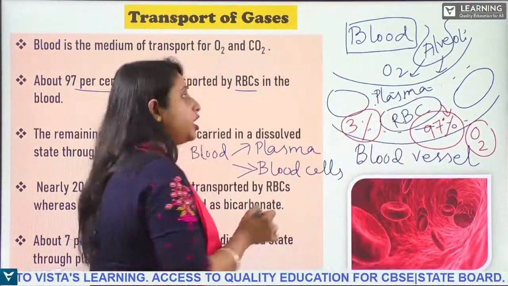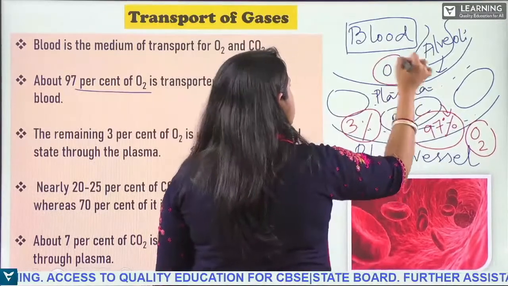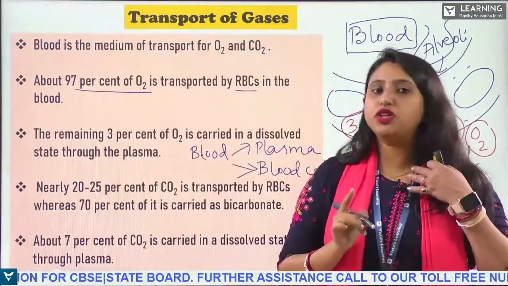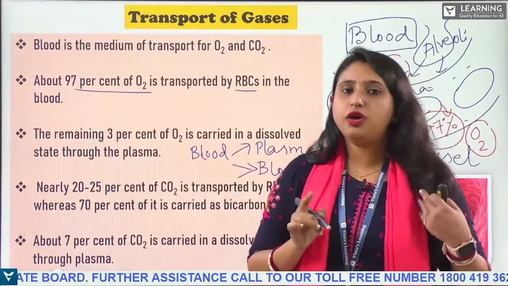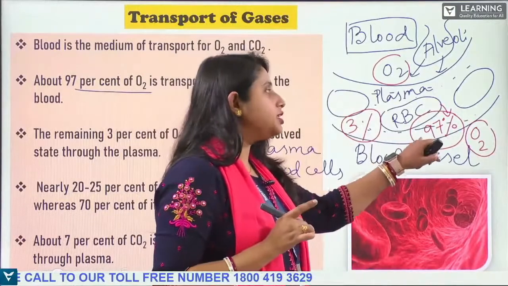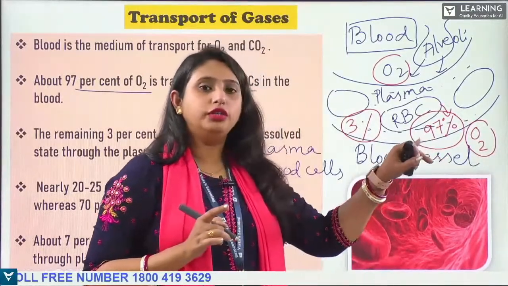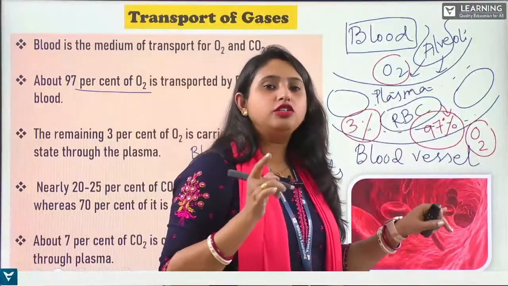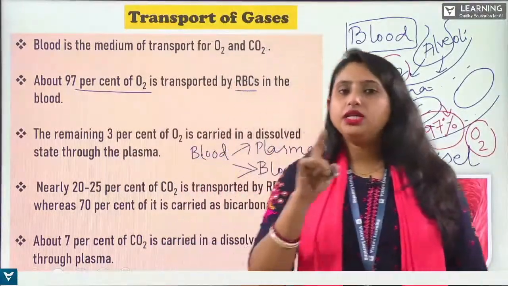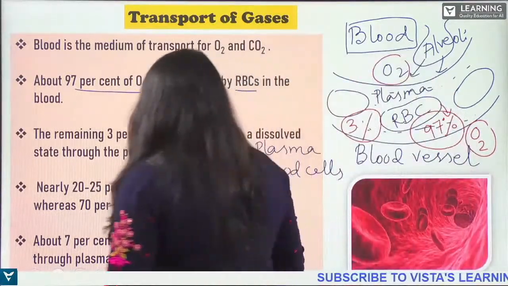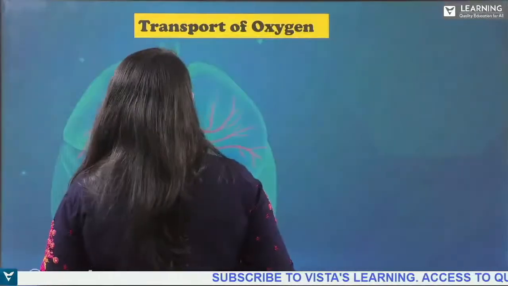Okay, so we are talking about oxygen here, right? Clear? So what is the percentage being transferred by RBC? RBC is responsible for transferring 97% of the oxygen, okay? And the rest 3% is dissolved in the plasma. But in the case of carbon dioxide, this is opposite, okay?